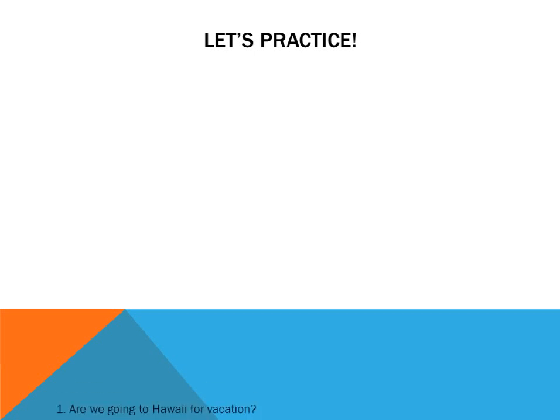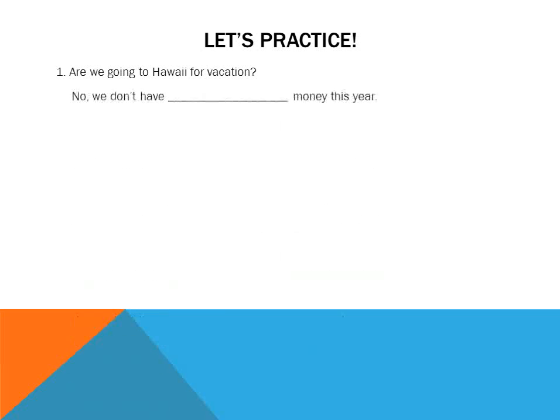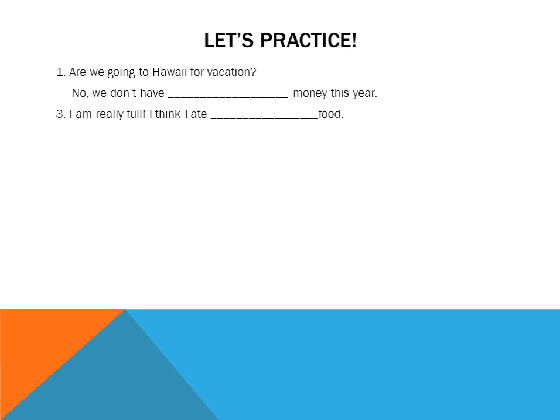Let's try a few practice questions. Are we going to Hawaii for vacation? No. We don't have money this year. It's negative, right? We wish that we had more money, but we don't have it, so we can't go. So we don't have enough money this year.